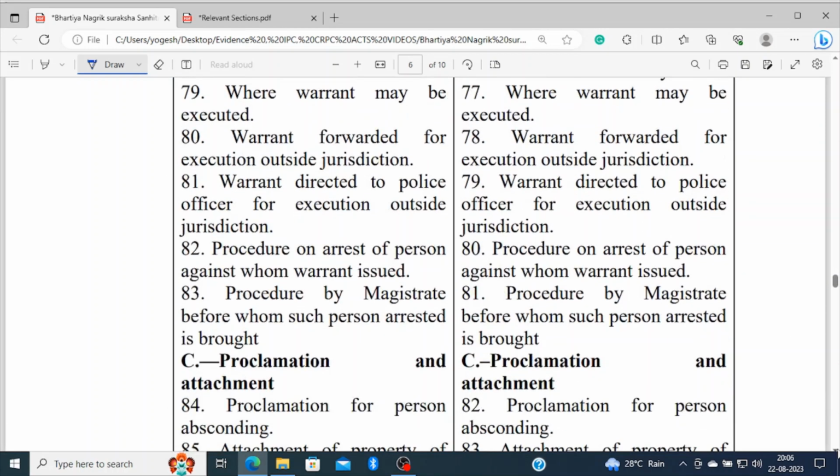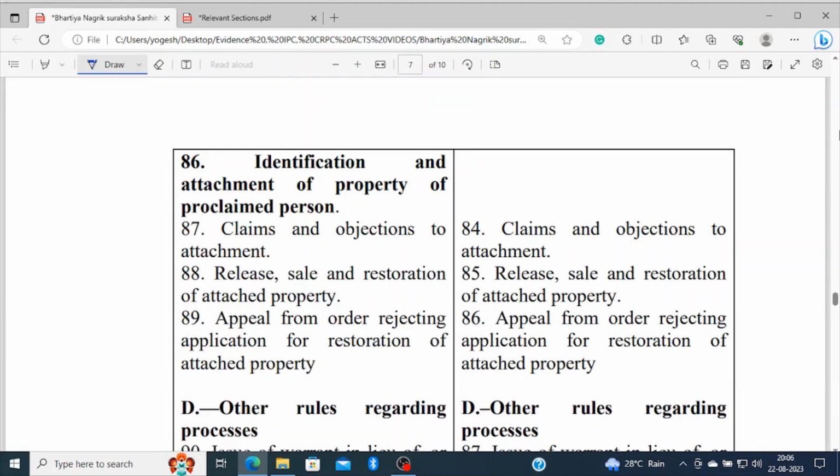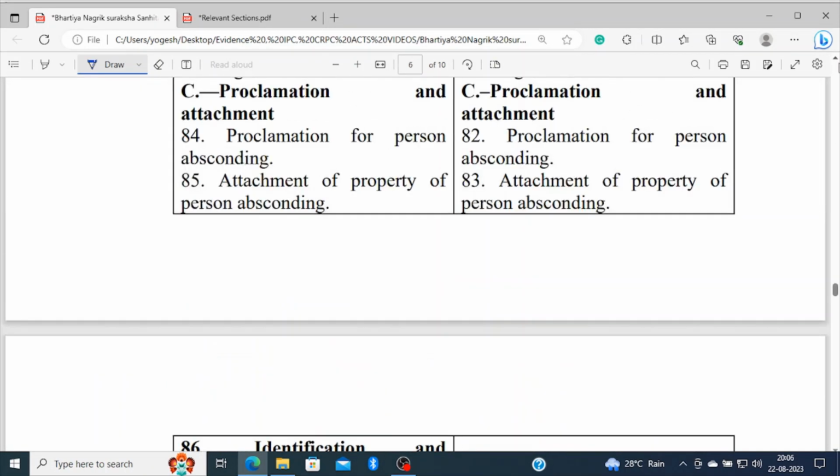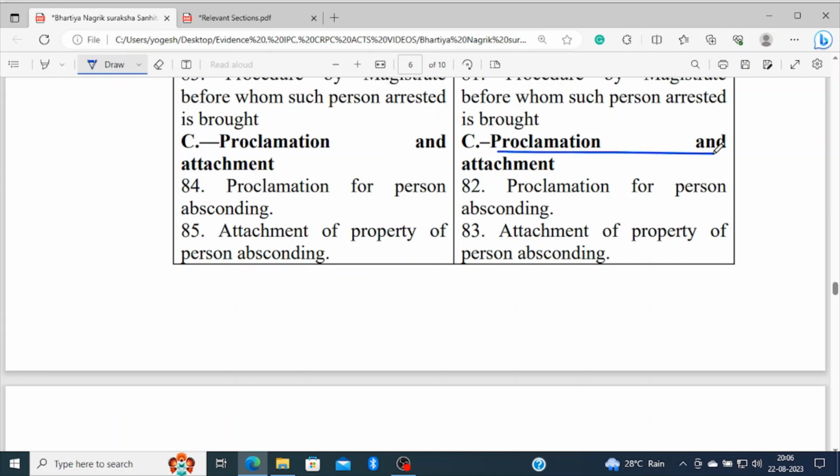If you see part C, that is proclamation and attachment. Both codes speak about part C of this chapter 6, proclamation of offenders. The proclamation of persons absconding is at section 82, which will now be changed to section 84.